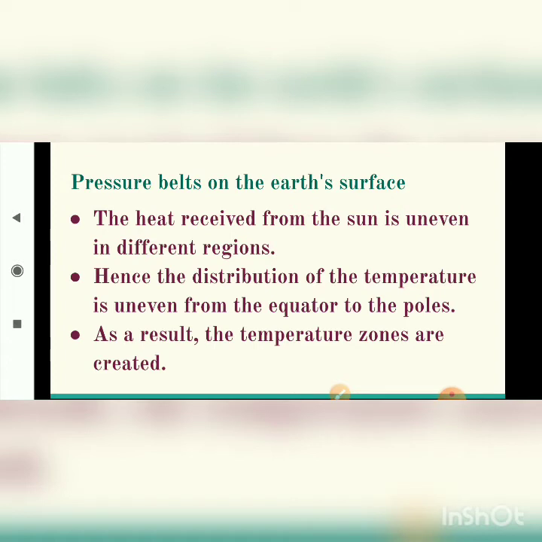Hence, the distribution of temperature is uneven from the equator to both the poles, the North Pole and the South Pole. As a result, temperature zones are created.